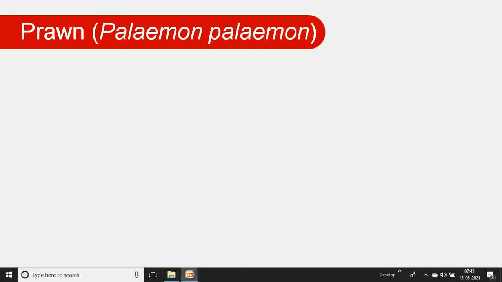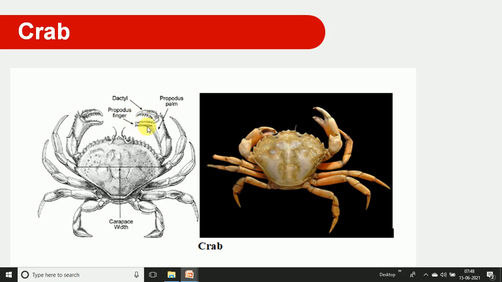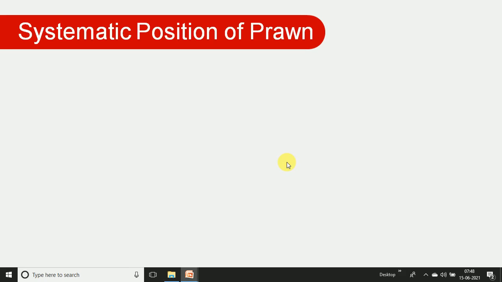The next example is the prawn. In the prawn, the pereiopods and abdomen are well developed, and this is the actual picture of the crab. Then the next animal is the prawn.